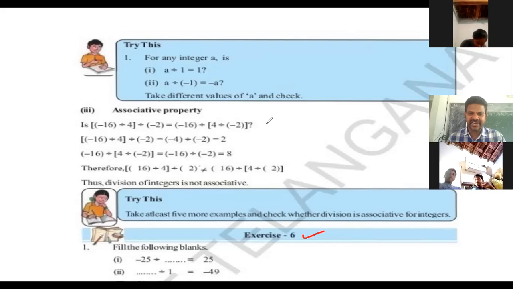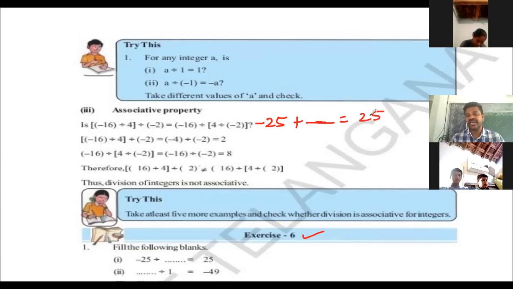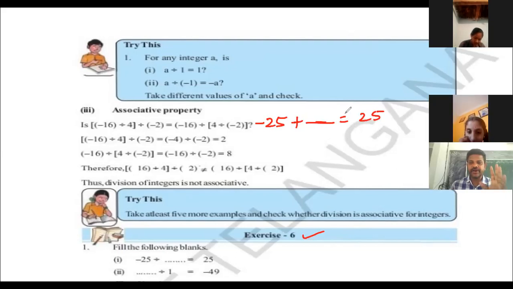Listen carefully. -25 plus dash equals 25. That means how much should be added to -25 to get a positive 25 result? Is it plus or divided? I think it is division. Please tell me.